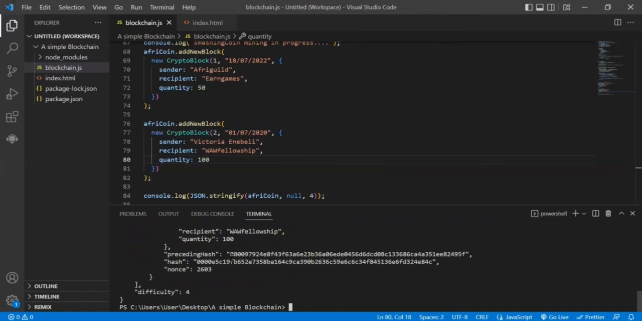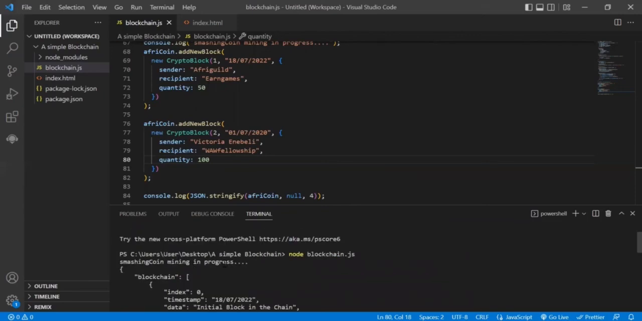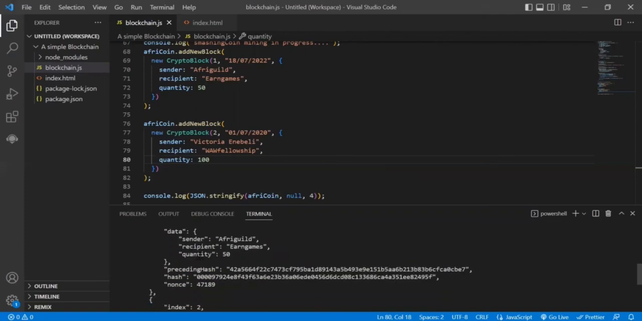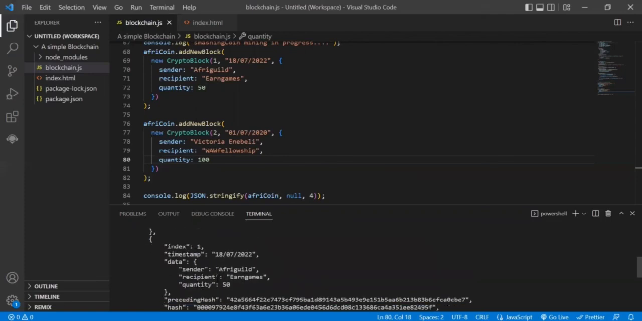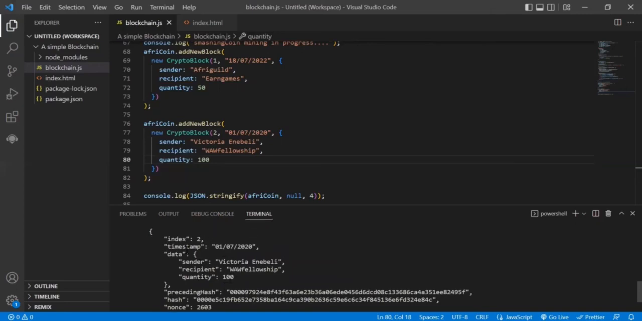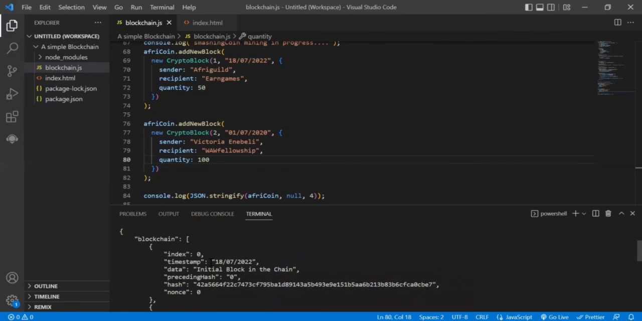This will run, and then as you can see, we have the first block with an index of 0, we have the second block with an index of 1, and then we have the third block with an index of 2. And this is just the way every other blockchain looks like.